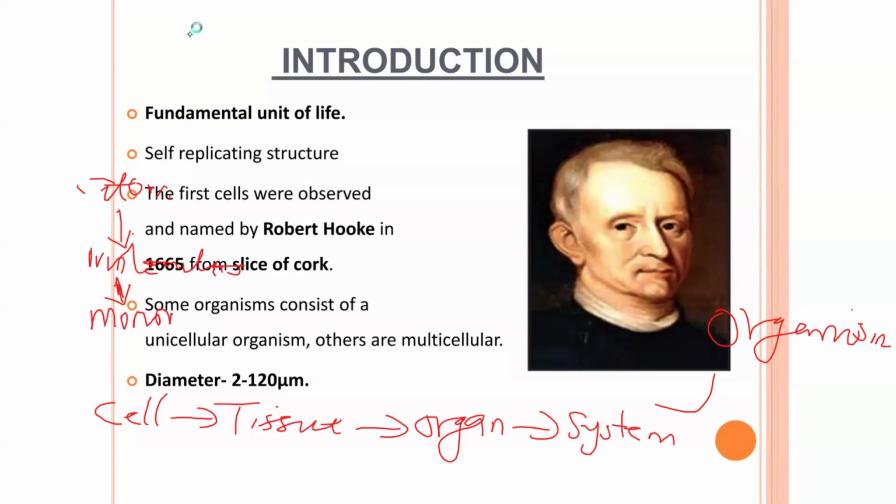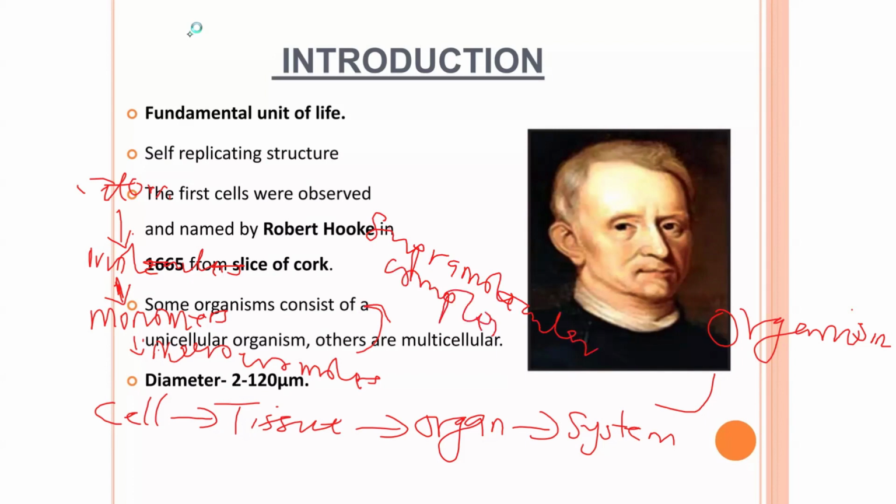From monomers, we talked about macromolecules, and from macromolecules, supramolecular complexes, and then from supramolecular complexes, the organelles of the cell.